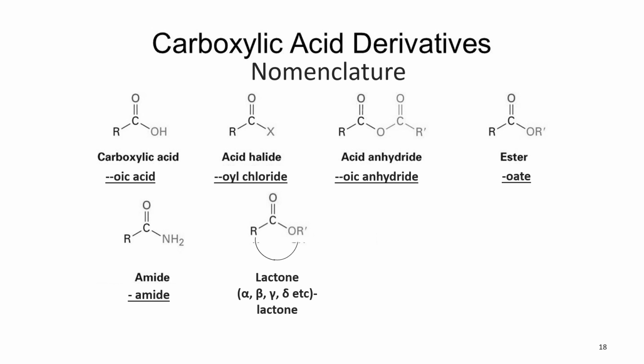In case of ester, we write alkanoate, just like benzoate, just like ethanoate. Basically acetate is the common name for ethanoate. You can say propanoate basically. Amide is the same name, like we can say pentanamide. And then lactone has different common names and also the systematic name, but mostly they are known by alpha, beta, gamma and delta type of lactones, depending upon the distance between these two carbons.